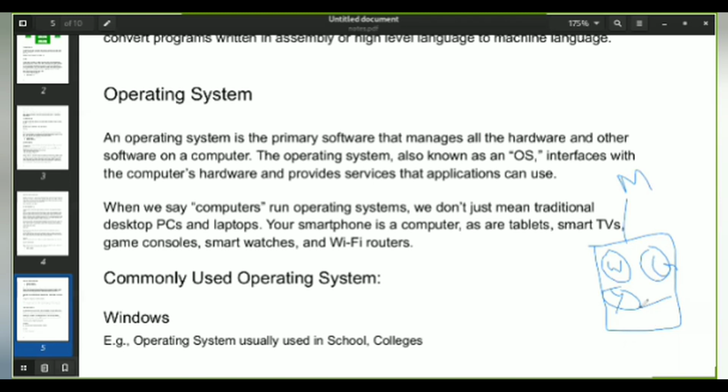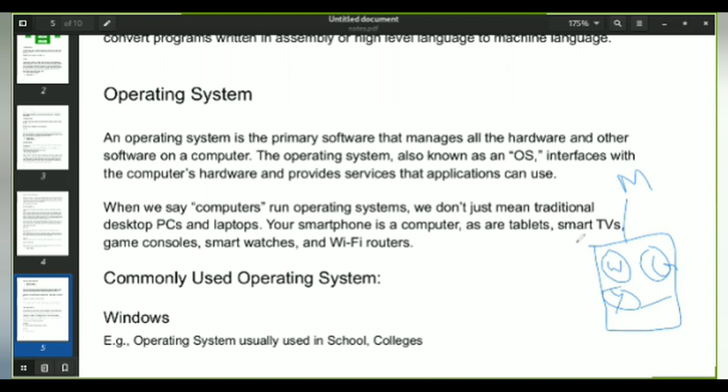Now, if you don't have an OS, that is an operating system, installed in your computer, you just can't use the other services. This operating system, that is OS, acts as an interface between the computer hardware and the applications, and it provides services that the application can use. With this definition, you can come to the point that if you don't have an operating system, you just can't use your hardware. That is, you can't use your mobile or even your computer. An operating system is primary and a major requirement which you should have in your computer. It is impossible to run your hardware devices without an operating system.